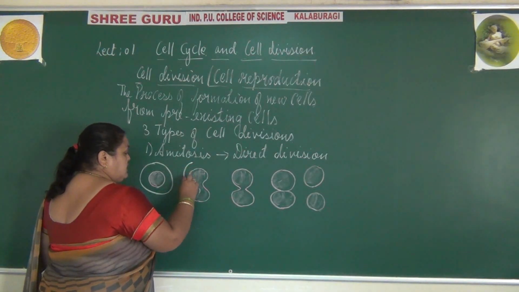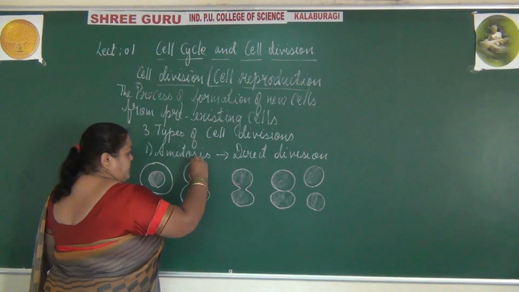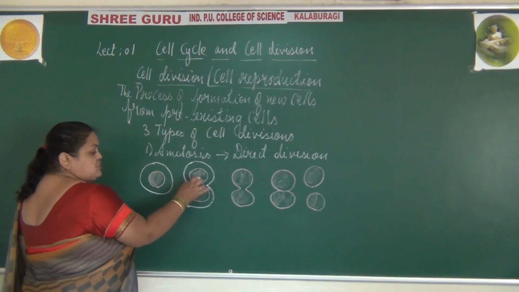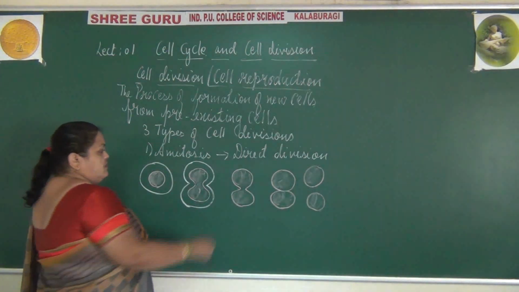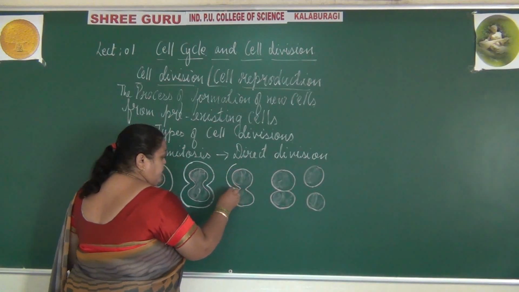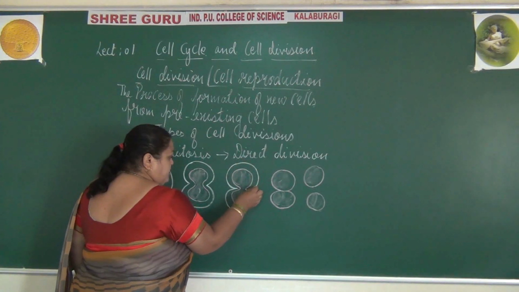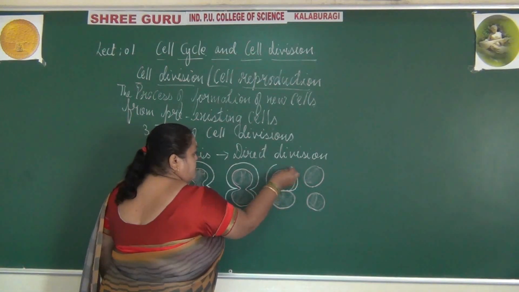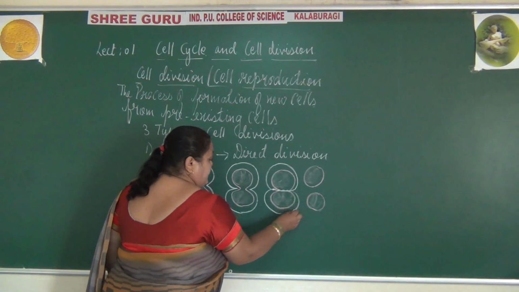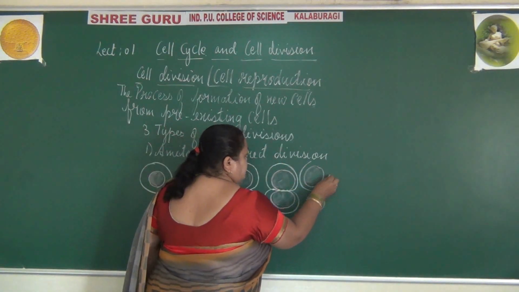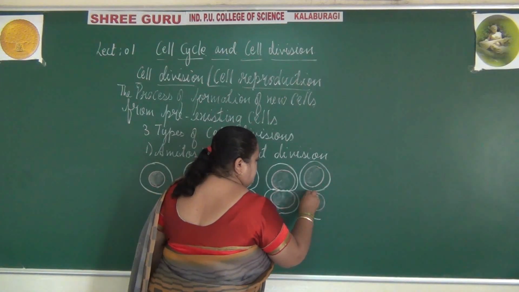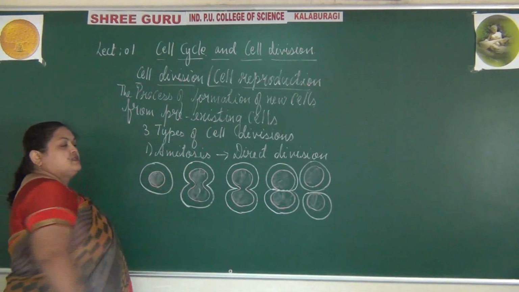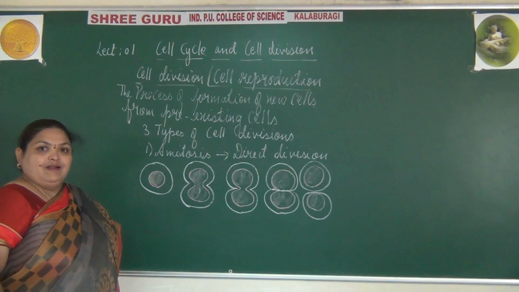By producing grooves, a constriction that we call the cleavage furrow, this cleavage furrow deepens and deepens, dividing the cell to form two daughter cells. It is a direct process of cell division.